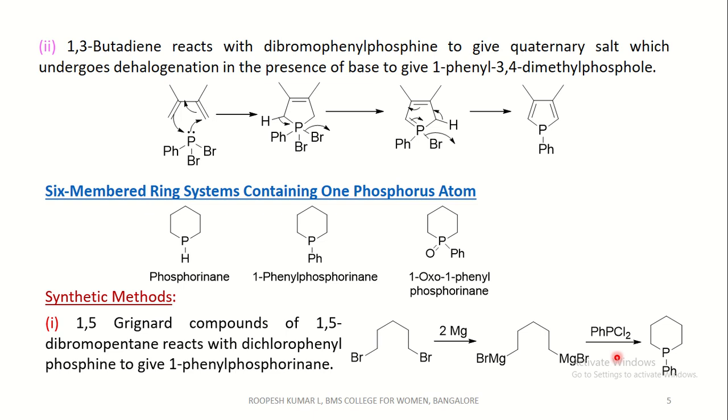This attacks this phosphorus with the elimination of one chloride ion, and again this is an organomagnesium moiety. This carbon possesses a negative charge, carbanion, attacks this phosphorus, with the elimination of one more chloride ion to form a cyclic compound containing phosphorus, which is a phosphorinane.